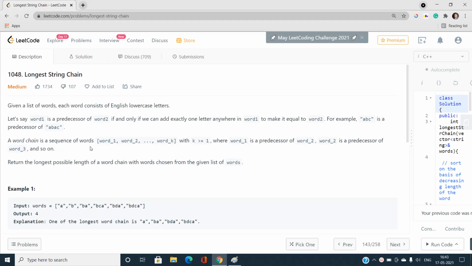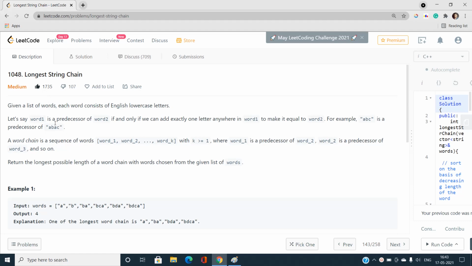In this video I will be talking about one of the Google interview coding questions. The problem name is Longest String Chain. As the name suggests, we must find the length of the longest string chain. The index number is 1048, and it is one of the medium type problems on LeetCode. You can easily see the number of likes is very huge for this problem, it is like 1735 now.